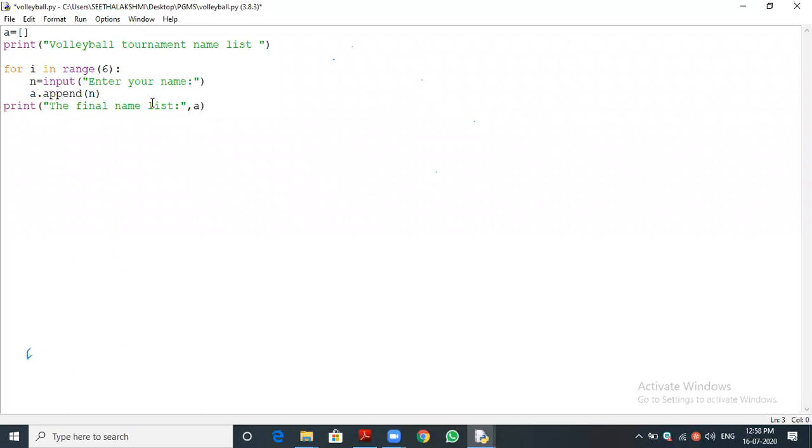Generally, think of a volleyball tournament where you are collecting the students' names. How many players do we need for volleyball? 14 players, 7 plus 7, two teams, with substitutes. The main players are 6, but let it be 7 plus 7, I'm just modifying with substitutes. So 7 players we need.